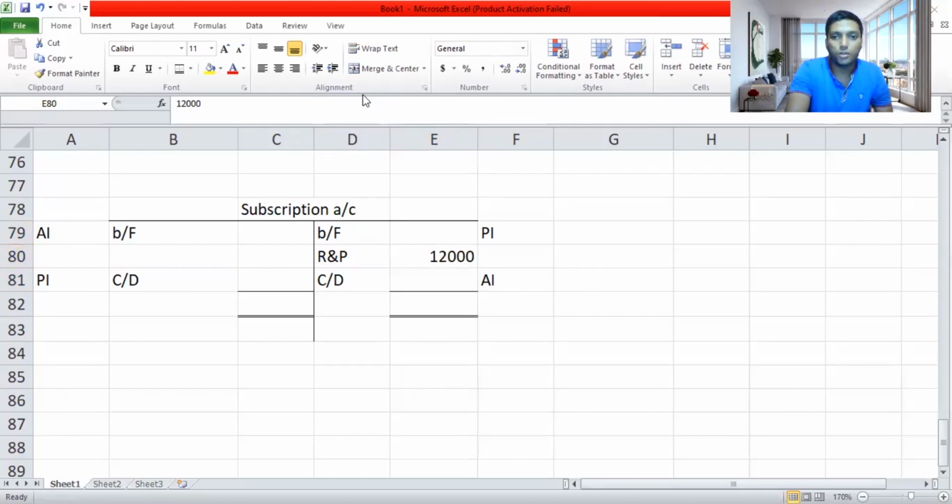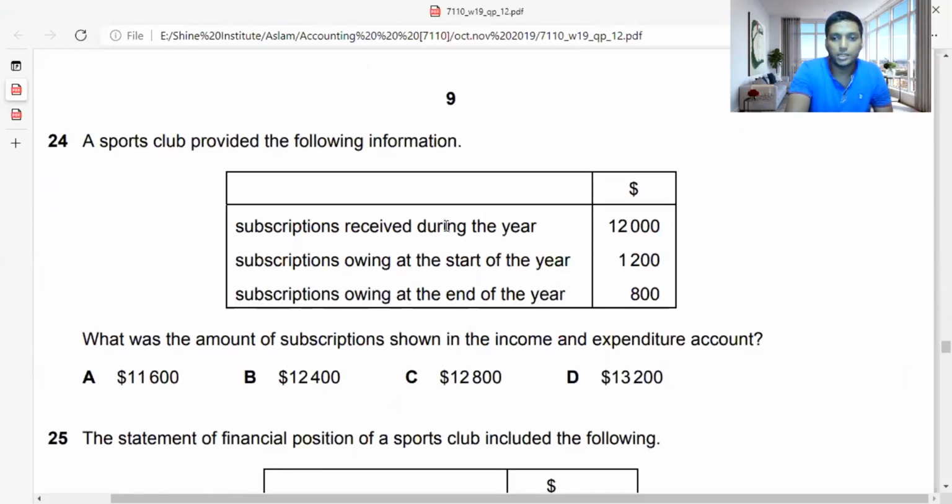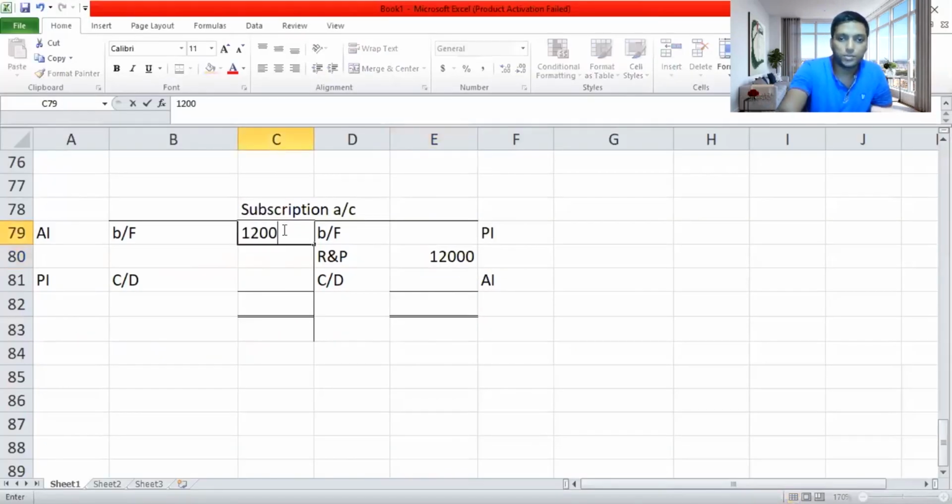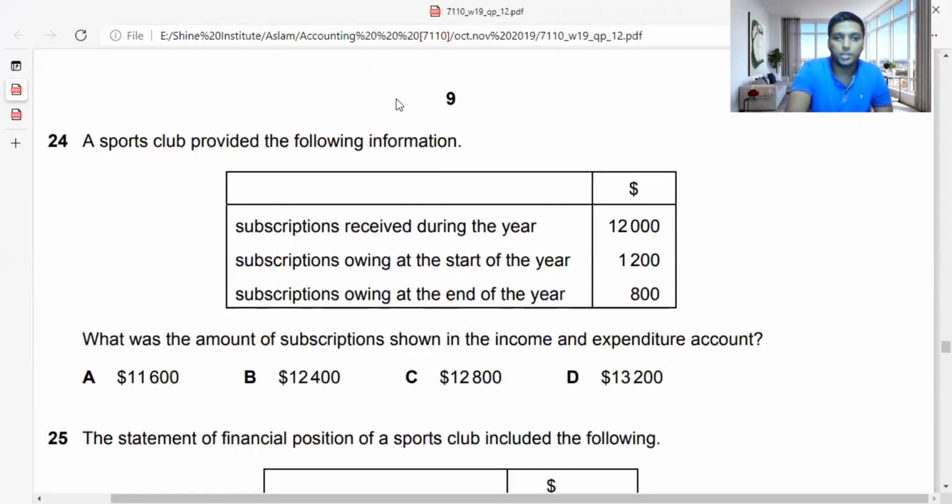Now moving on to the brought forward balances, you might see subscription owing at the start of the year. So owing at the start of the year, you will have 1,200 brought forward because it's an accrued income, as I already said. And again, they are saying subscription owing at the end of the year is 800. So I'm going to take 800 on the credit side.